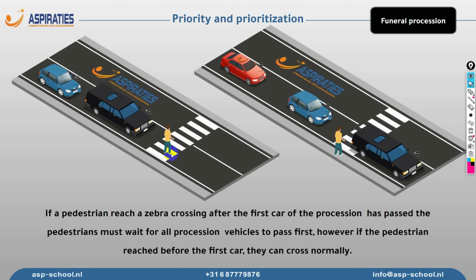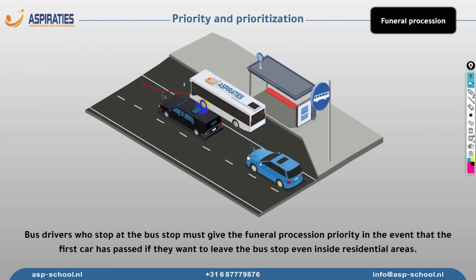Also similar to the military convoy, if a pedestrian wants to cross, the first vehicle should allow the pedestrian to cross. Once the first vehicle crossed, then the other cars may cross behind that car and not give the priority to the pedestrian. So the pedestrian should wait till all the cars have passed, then he can cross. And of course, this is only if the cars have this flag, the funeral flag that we discussed in our first session.